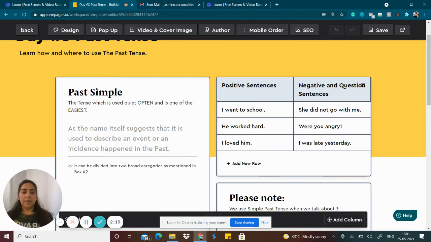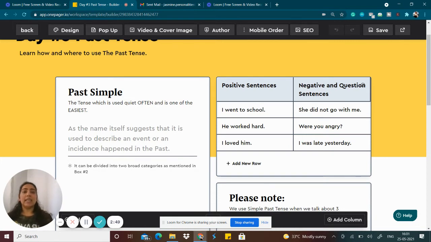If you just pay a little close attention over here, we are using went instead of go. Go, went, gone. So went comes in the second category, that is the verb two form. This is the only thing which you need to remember while using the simple past form. It's that easy. Because whenever you're describing a particular situation in past tense, you only need to use the verb two form. It's that simple.